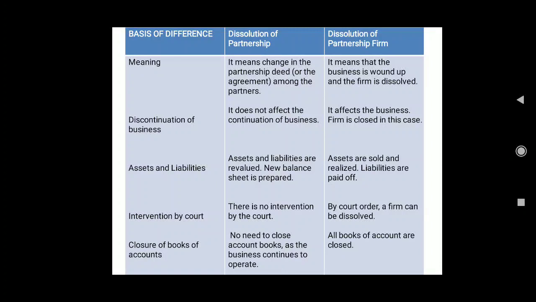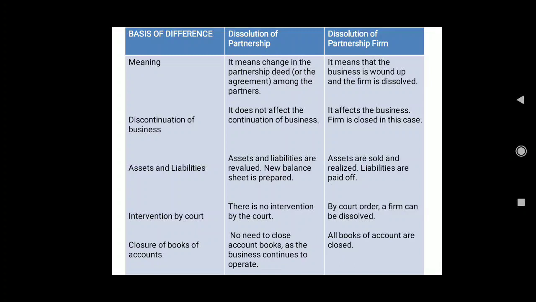Either this will take place due to the death of any partner, or due to the retirement of any partner, or due to the admission of any new partner in your existing partnership firm. So just a change in the partnership deed or partnership agreement, that is dissolution of partnership.